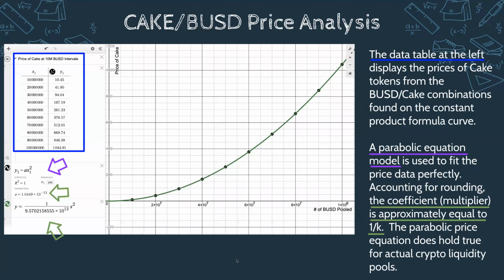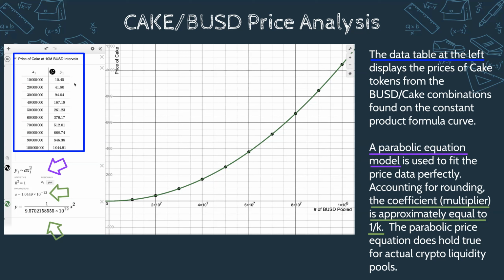So what I did, as I continued that, was create a data table to just organize these numbers. And I plotted it, and I was like, hey, is this really a parabola? Does this price appreciation follow those formulas that I showed at the beginning? I asked the graphing calculator to fit a parabola, and it actually fits perfectly. So the price of this liquidity pool and the price of cake follows a parabolic price equation.